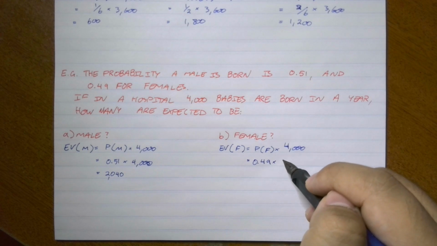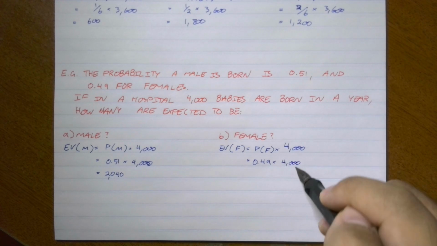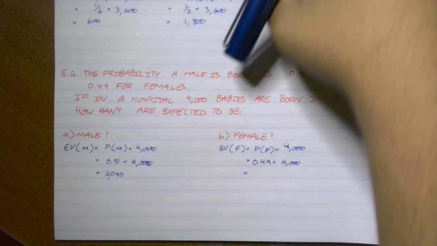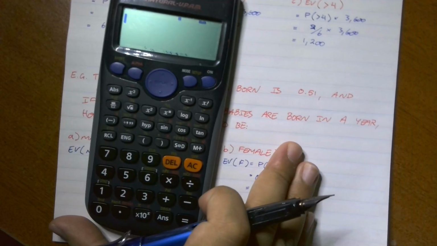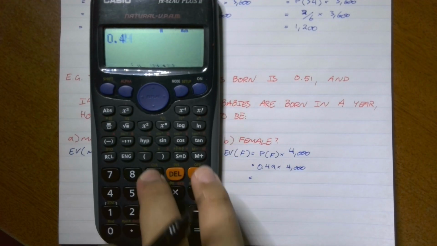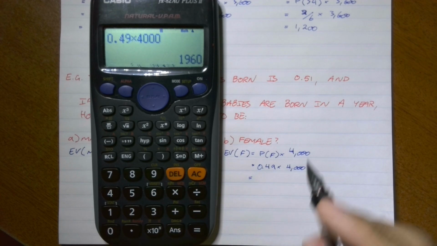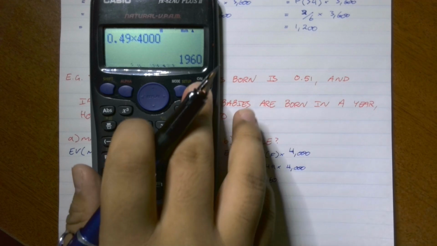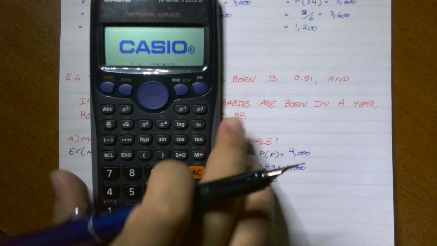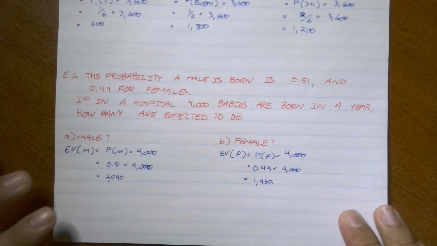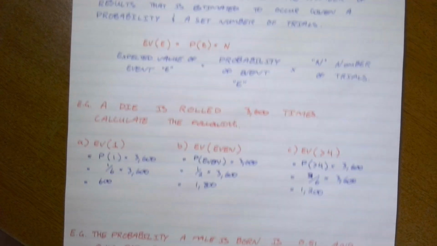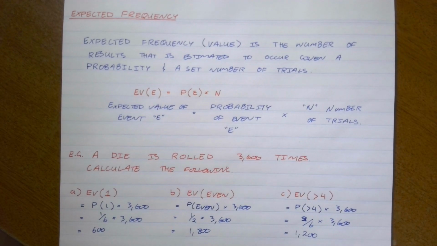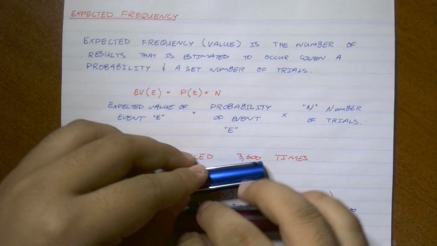I'm going to multiply this by 4,000. 0.49 times 4,000 gives us 1,960 females. Hope that gave you an insight into the expected frequencies of probability.